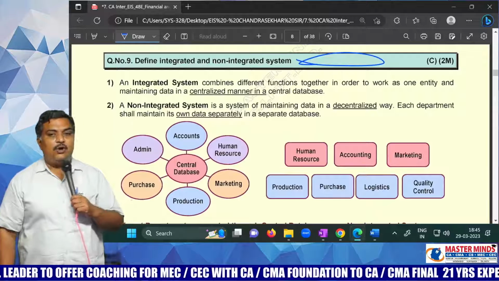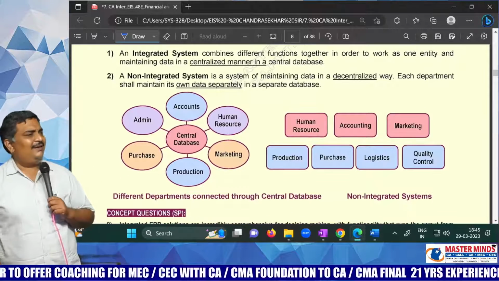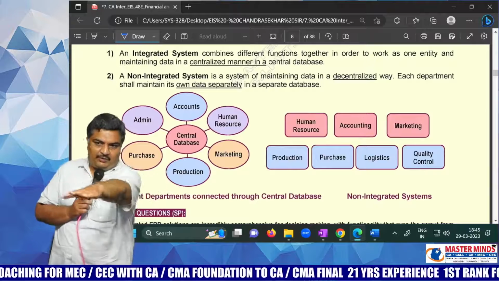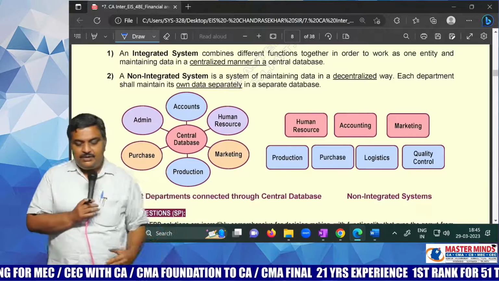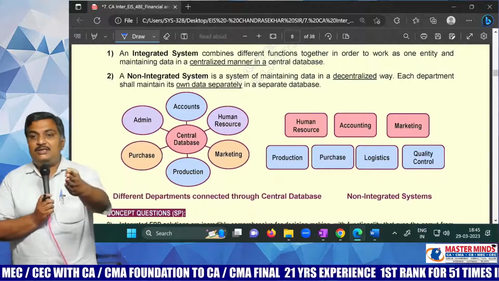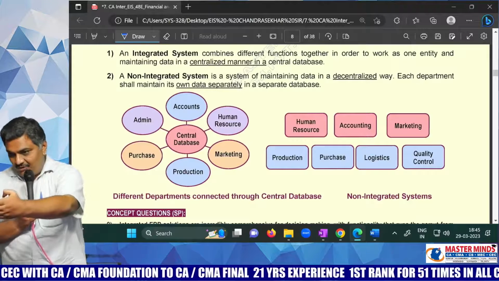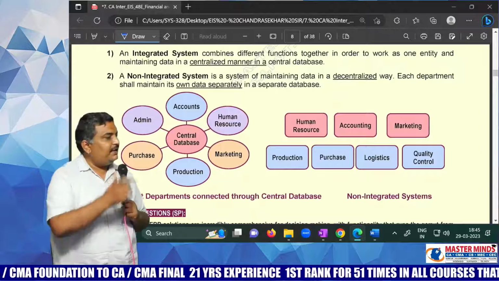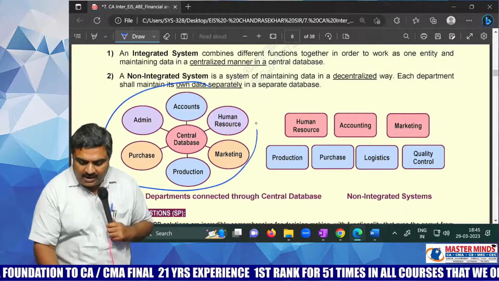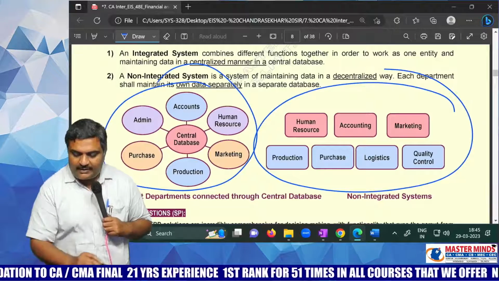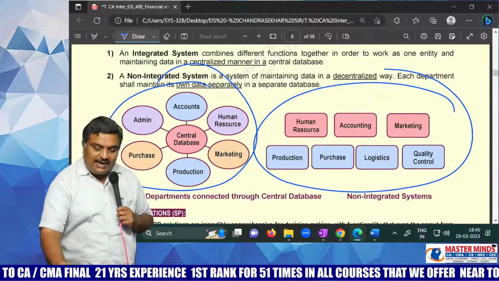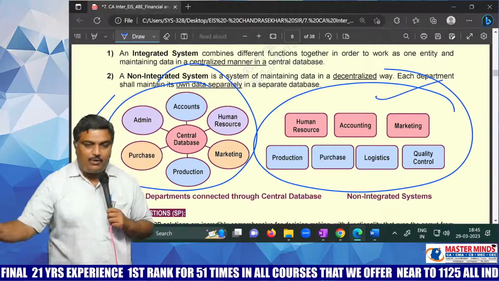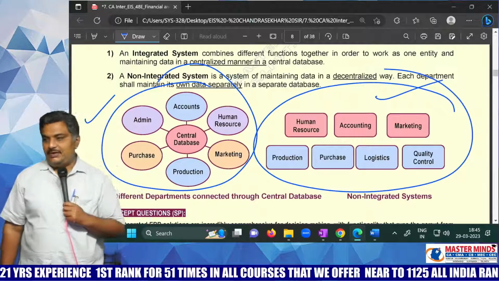Integrated system and non-integrated system. In this entire lesson, system means software, for your kind information, my dear students. Whenever you come across the word system, you should understand it as software. Integrated software, non-integrated software. How does integrated software look? In this way. How does non-integrated software look? In this way. Now, what is the advantage of using this model of software in your organization rather than this model of software?